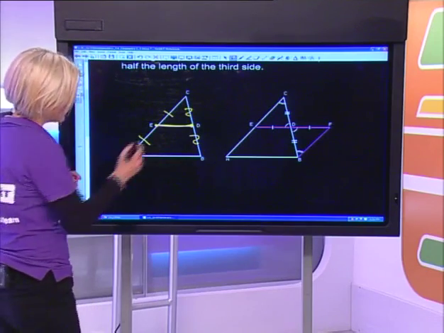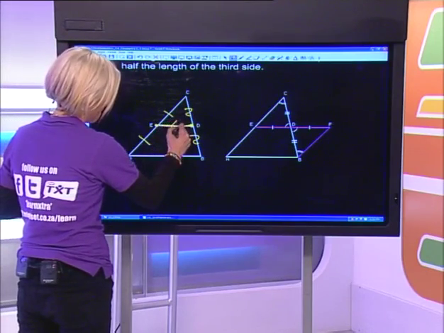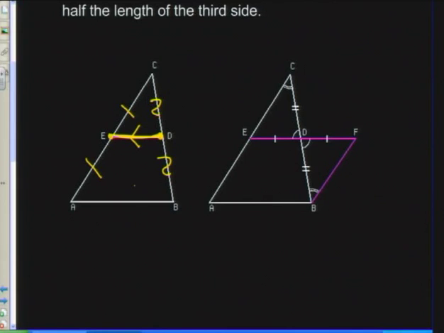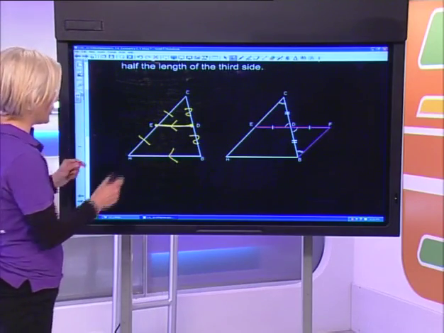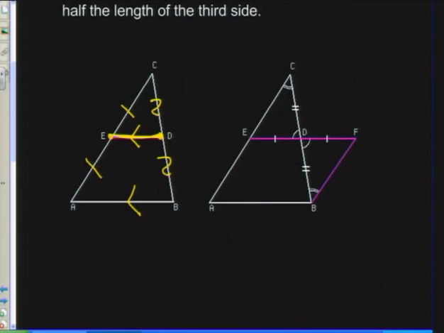Firstly, ED is parallel to AB. We're going to get into proving that just now. And also, ED is exactly half of the length of AB.